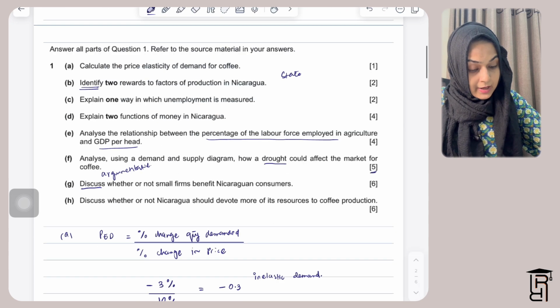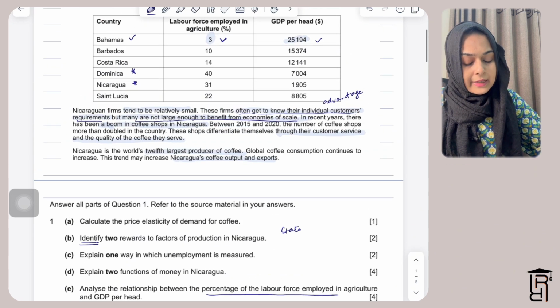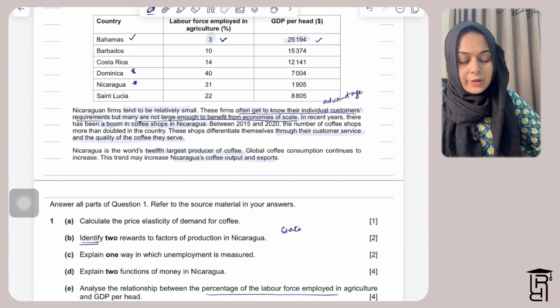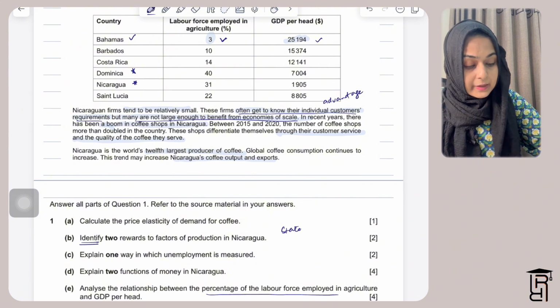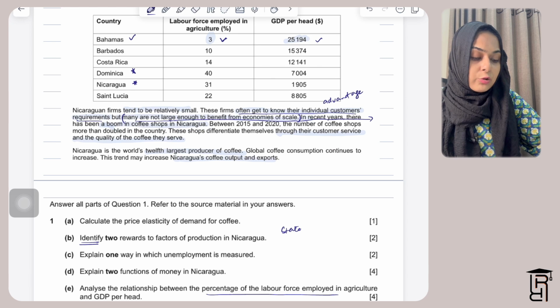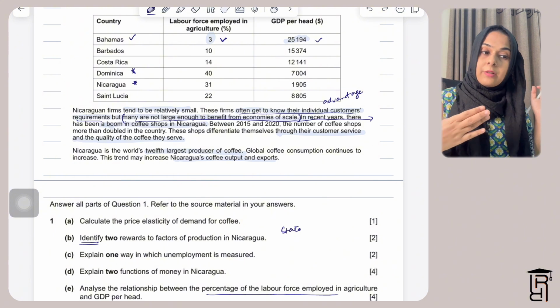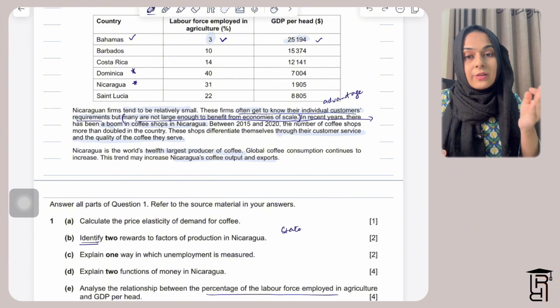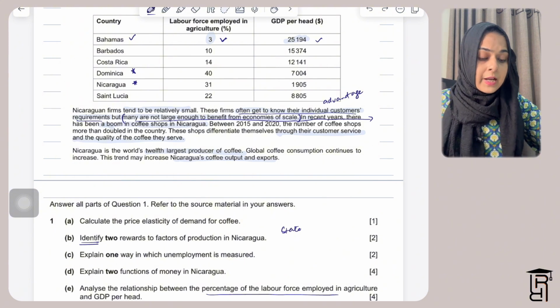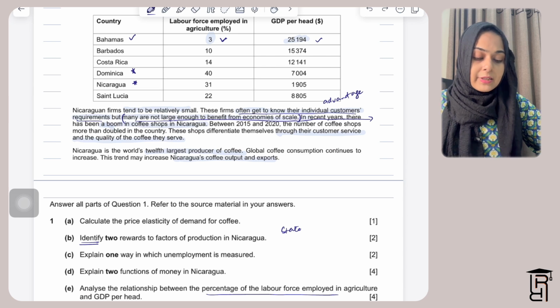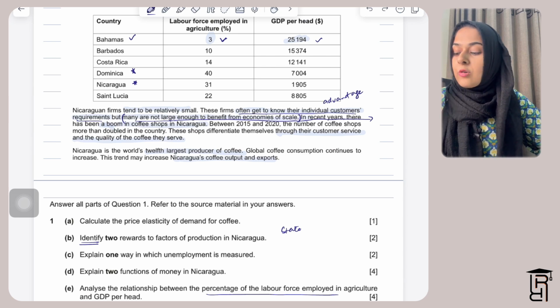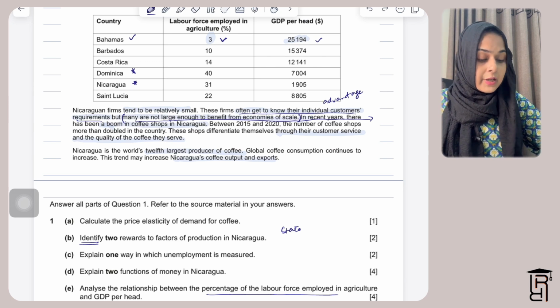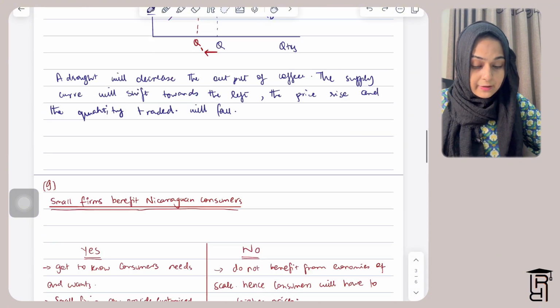And in the arguments against, you need to write that they don't benefit from economies of scale, hence they can't pass down lower prices to consumers, because if they were benefiting from economies of scale, they would have passed down lower prices to consumers because of them also getting cost advantages. But because they are small, they are not getting cost advantages, so they cannot pass down cost advantages to their consumers. So I have written some points here for you guys.